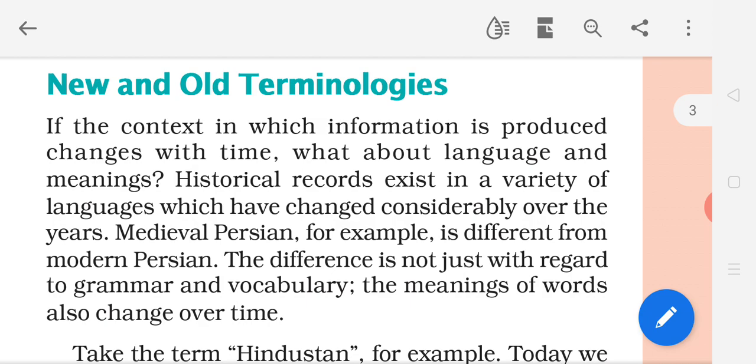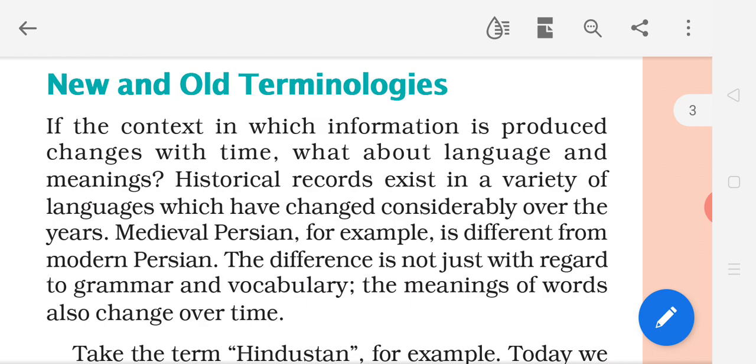So if the context is changed, what about the language? And what about meanings, the meaning of a particular word? Obviously, we can say language can be changed and meaning also. How? Try to understand.